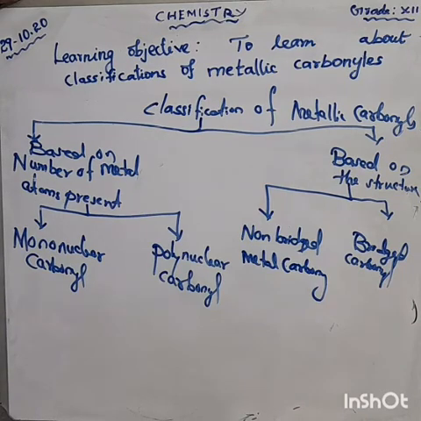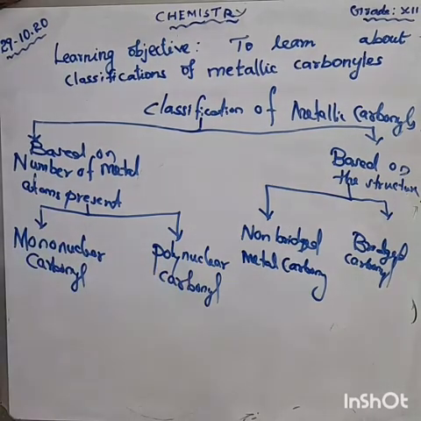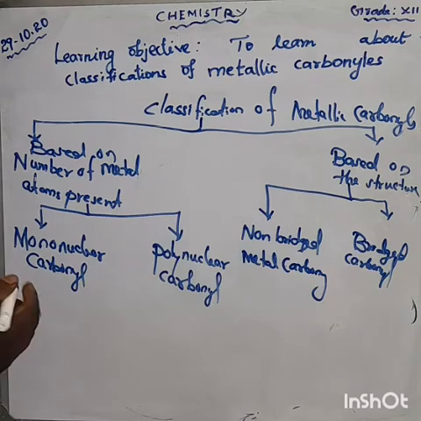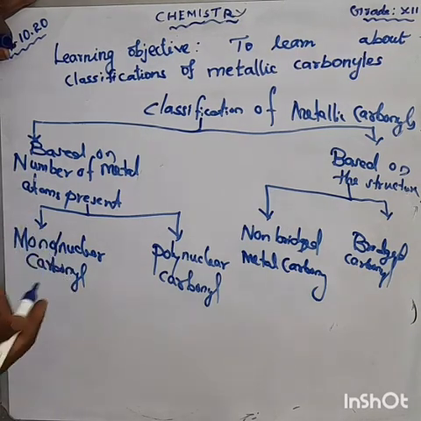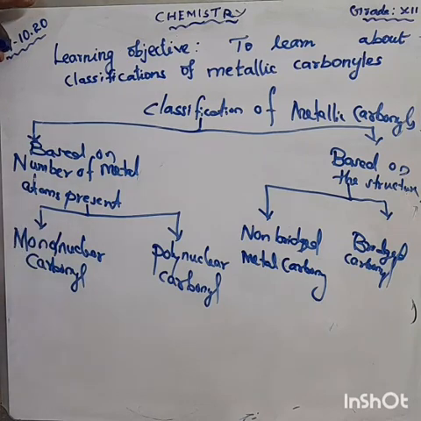Okay, again we have the bonding, and we can discuss it in the next class. Anyhow, first one is the mononuclear carbonyl. What is about the mononuclear carbonyls? Here, mono means one. Only one metal is present.